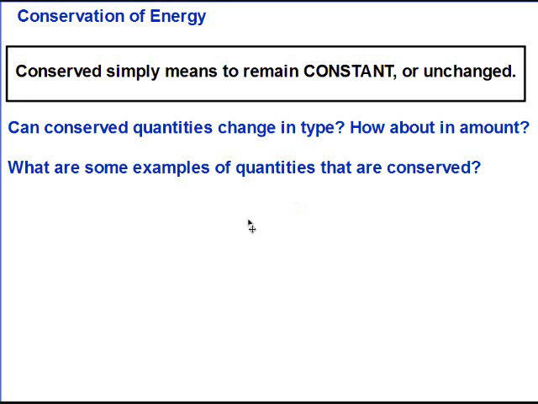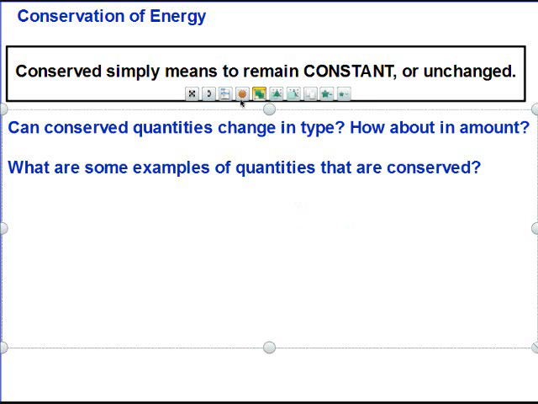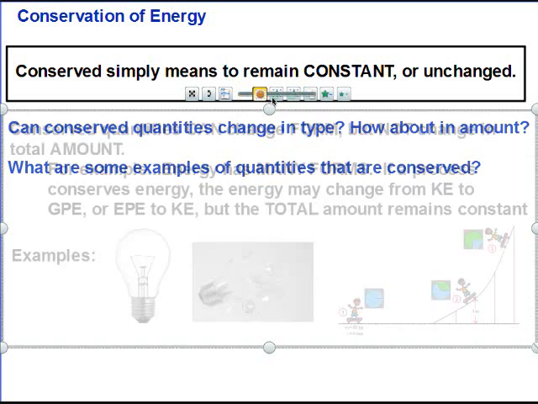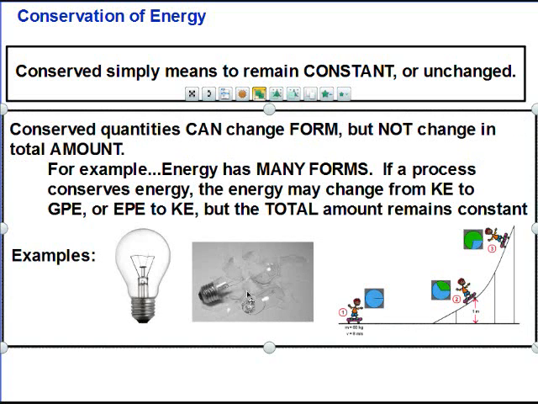Some examples of quantities that are conserved. From your reading, you probably read that mass is a conserved quantity. When you break a light bulb, the amount of mass that light bulb has does not change. It just changes shape and shatters, but if you add up all these things and put them on a scale, it would have the exact same mass as that light bulb that's intact.